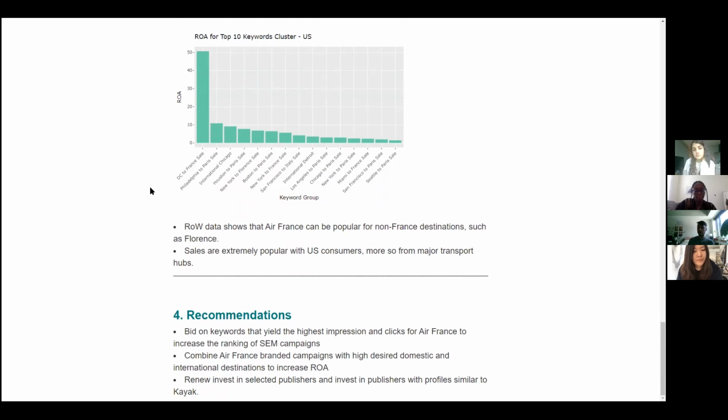In terms of recommendations, I'll pass on to Tanya. Thank you. So we have 3 recommendations. The first one is to bid on the keywords that yield the highest impressions and clicks for Air France to increase the ranking of the SEM campaigns.